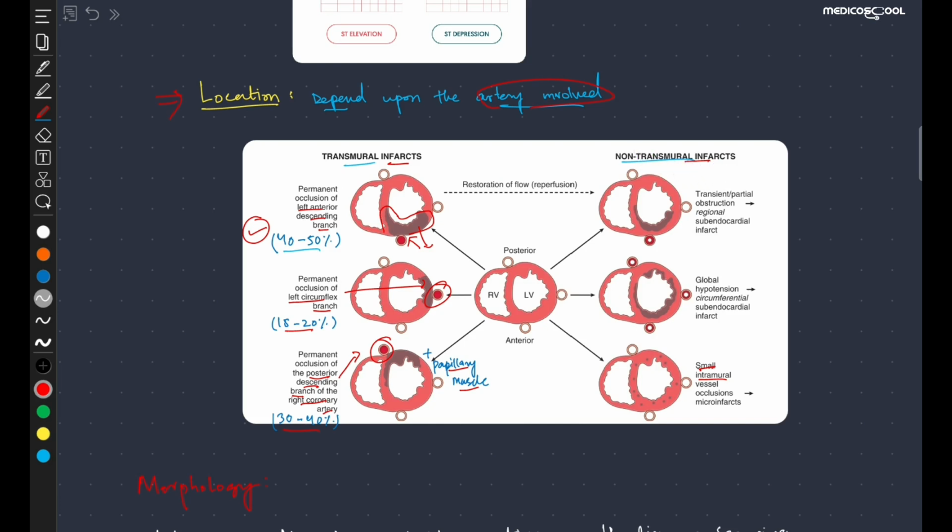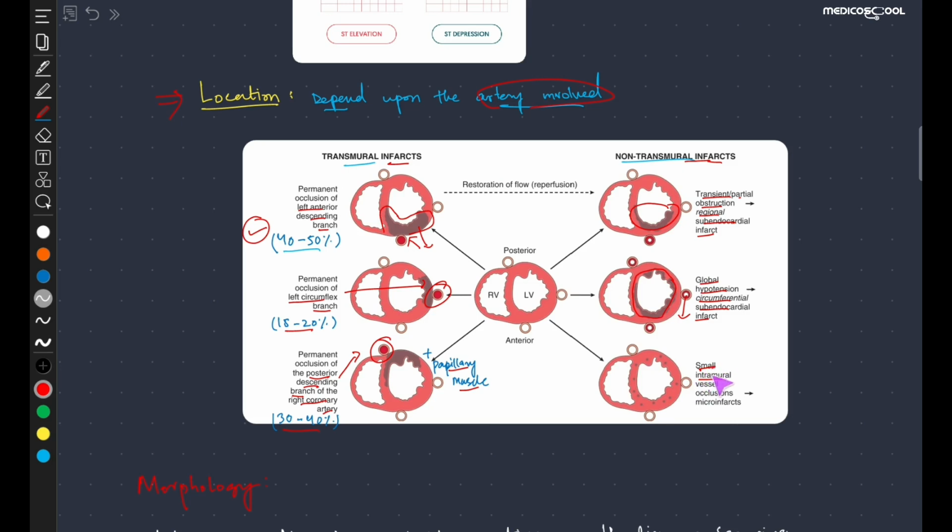Now coming towards the non-transmural infarct, it may be due to transient or partial obstruction, and this will result in the regional subendocardial infarct. As you can see, this is the regional subendocardial infarct. The second one is due to global hypotension, and global hypotension means hypotension throughout the body, and this will lead to a circumferential subendocardial infarct. As you can see, blood supply decreased, and it will cause the circumferential subendocardial infarct.